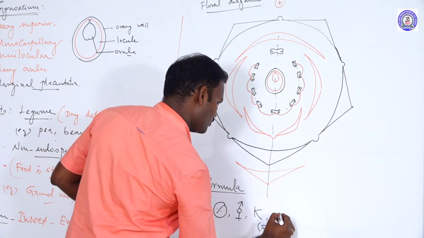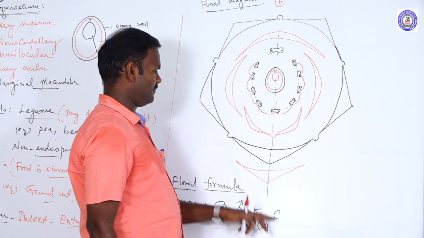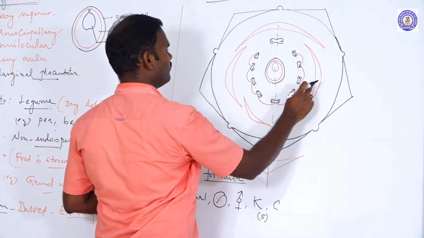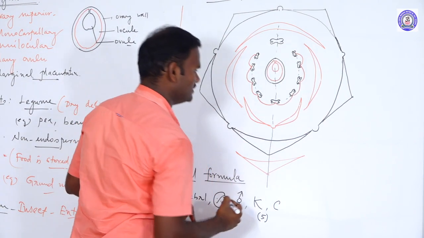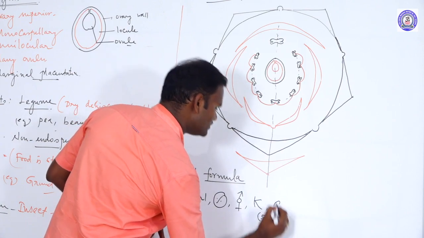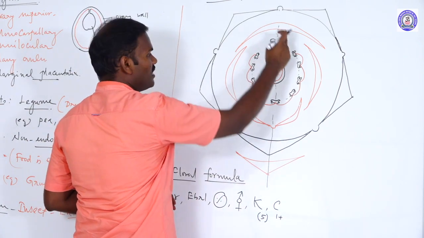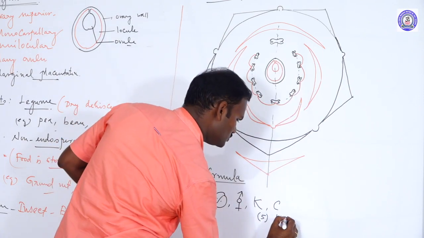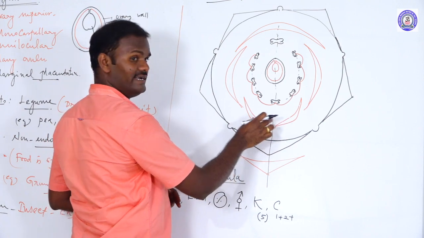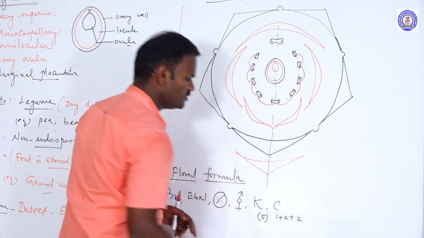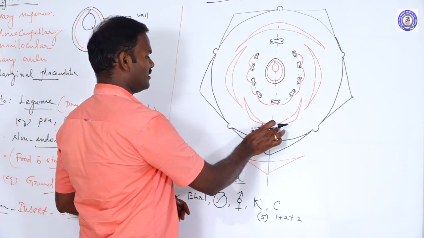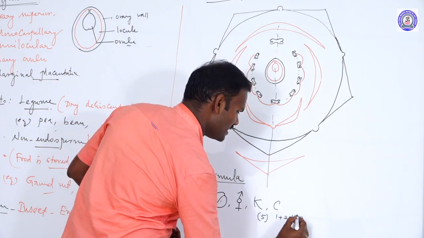The next, the corolla, the second one, is made of petals. Petals are 1, 2, 3, 4, 5. There are 5 petals. But how are they arranged? 1 is the standard petal, 2 are lateral petals, and 2 are anterior petals. So the arrangement is 1 plus 2 plus 2. But these anterior petals are fused together. Put the bracket.